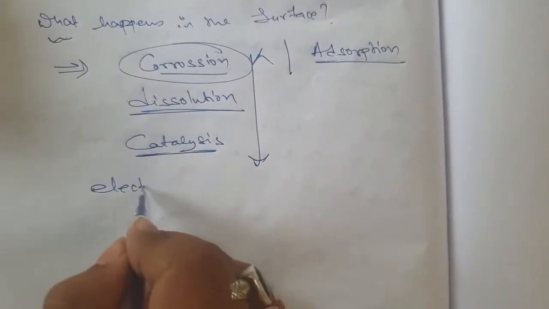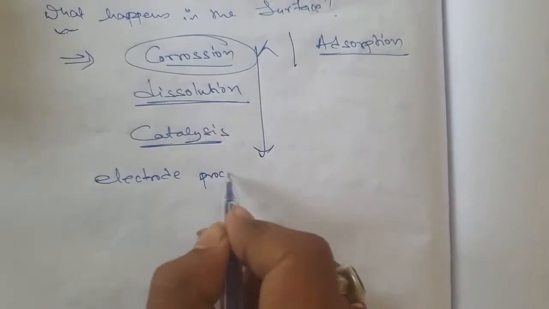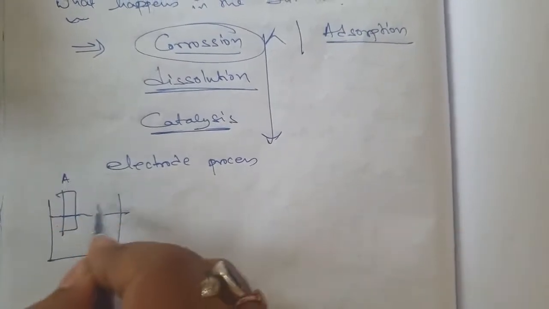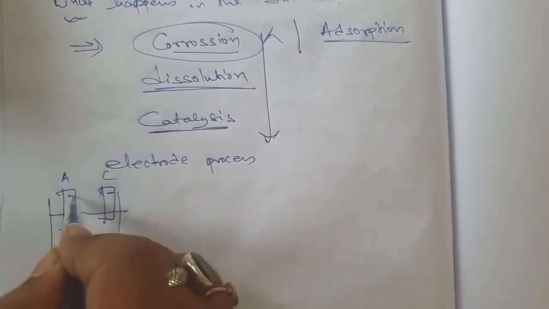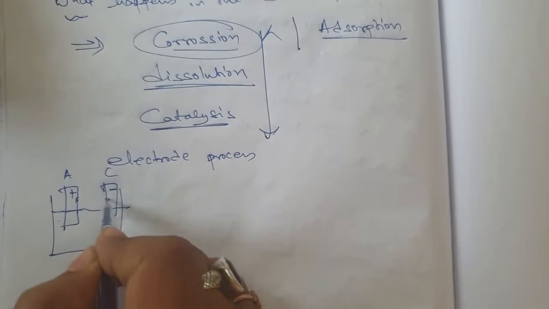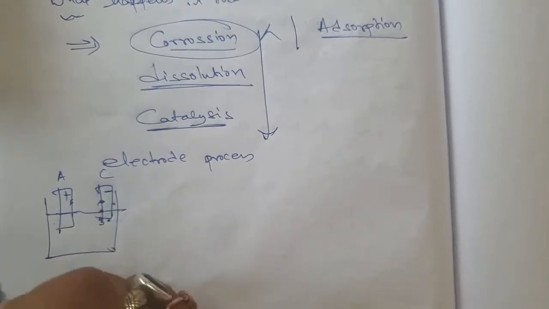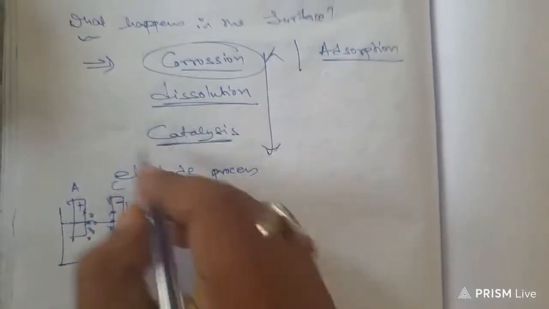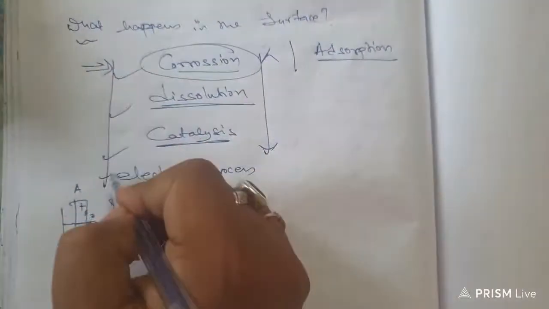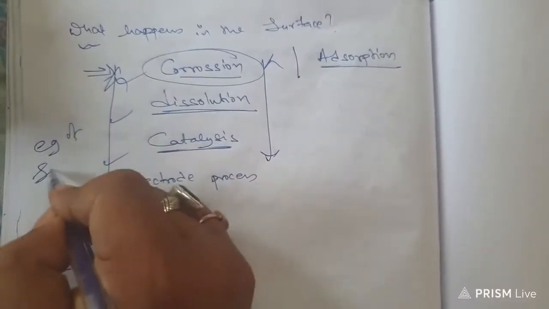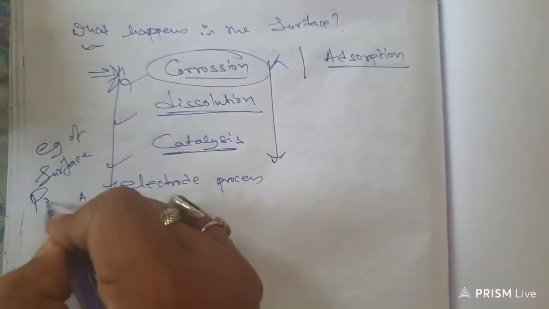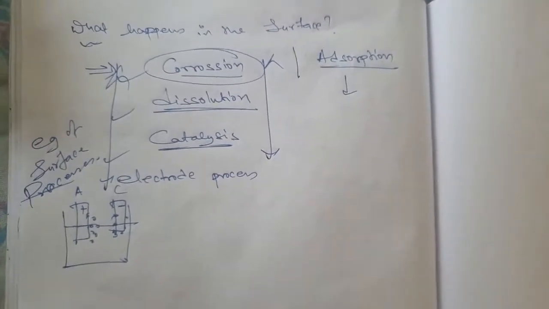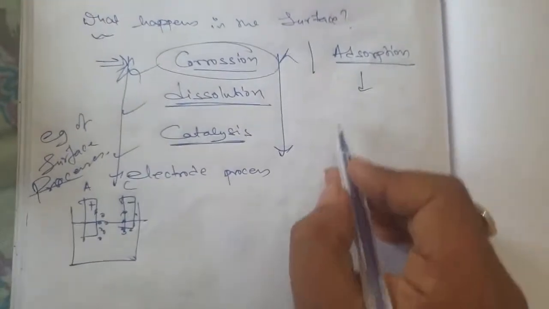Electrode processes occur in the surface. You forgot electrode processes occur in the surface. Suppose electrolyte is there, anode is there, cathode is there. Deposition of any metal occurs on the surface of the cathode. Evolution of the gas from the anode occurs at the surface of the anode. So lots of surface processes are there. These are some examples of surface processes. Now adsorption, if I talk about this adsorption, we will learn.